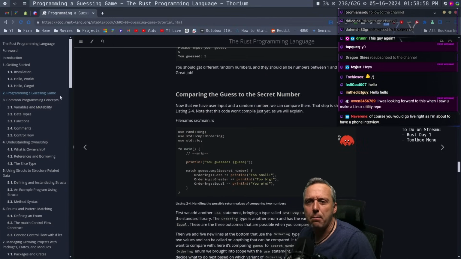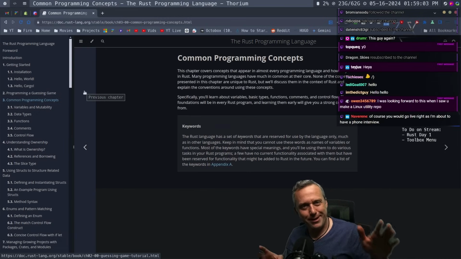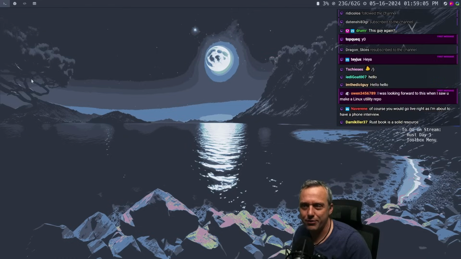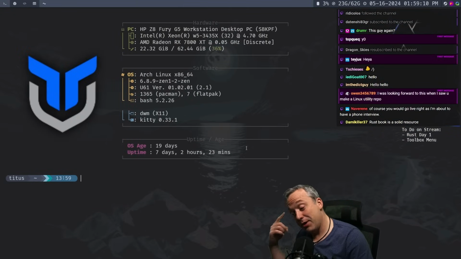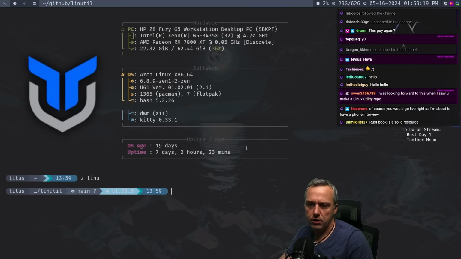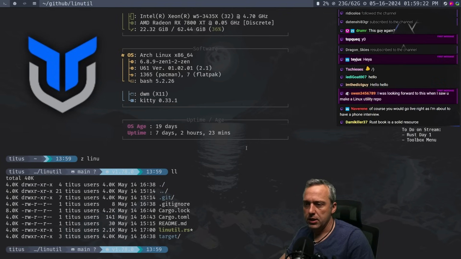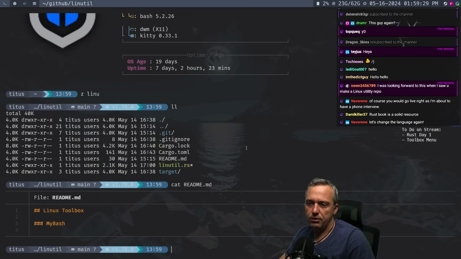So now that we have that basic thing, the ChatGPT thing we talked about and how we hacked together the toolbox from the last stream to have something. Here's the thing that I think people forget too, is learning is not linear. Meaning when we go into, what did we name that? Linutil? When we go into Linutil here, we have all these files. We have Cargo.lock, a readme file. What was in the readme? Yeah, this was the readme.